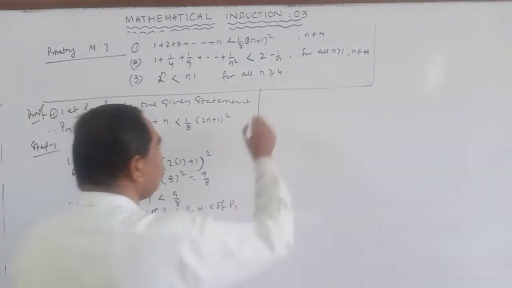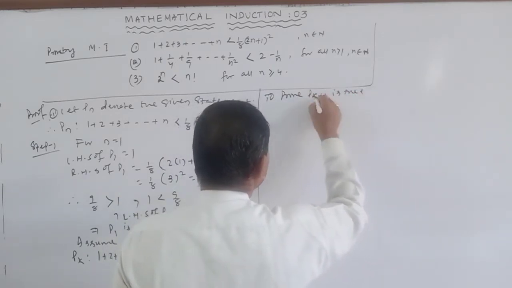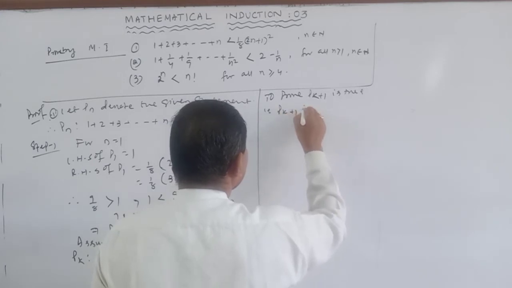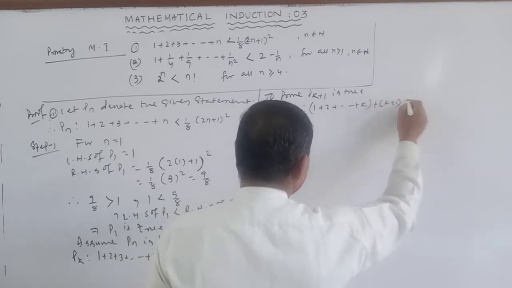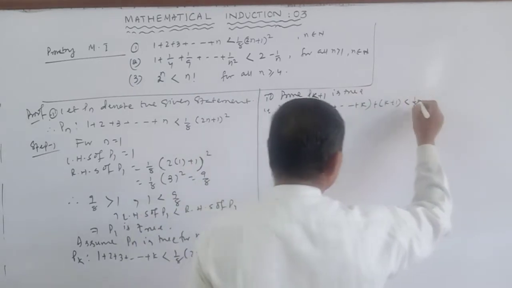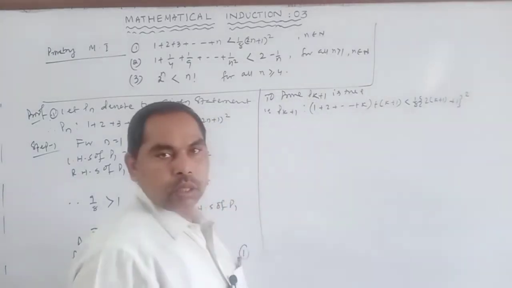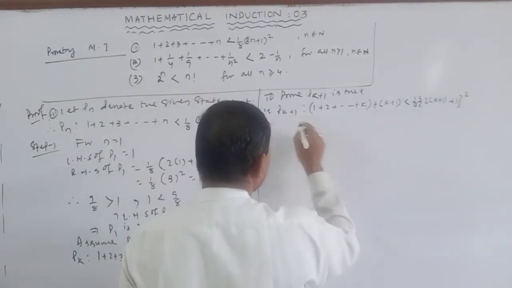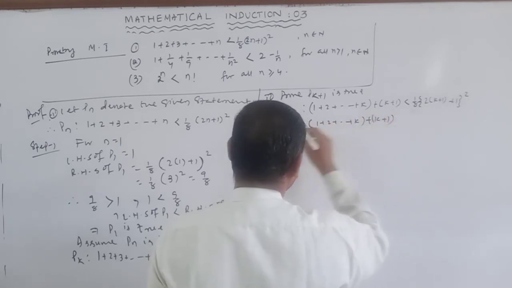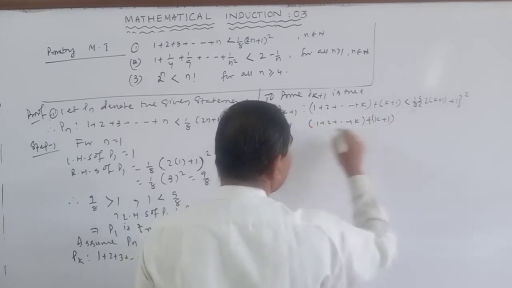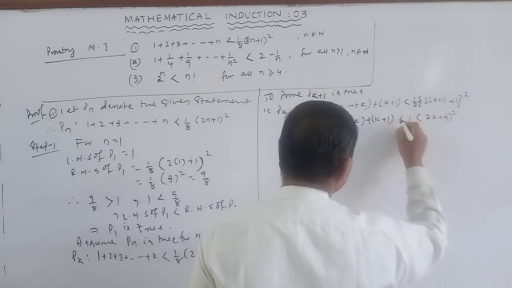To prove Pk plus 1 is true, that is, Pk plus 1 such that 1 plus 2 up to k plus (k plus 1) is less than 1 by 8 into (2 into (k plus 1)) whole square, that is, 1 plus 2 up to k plus (k plus 1) is less than 1 by 8 into (2k plus 3) whole square.